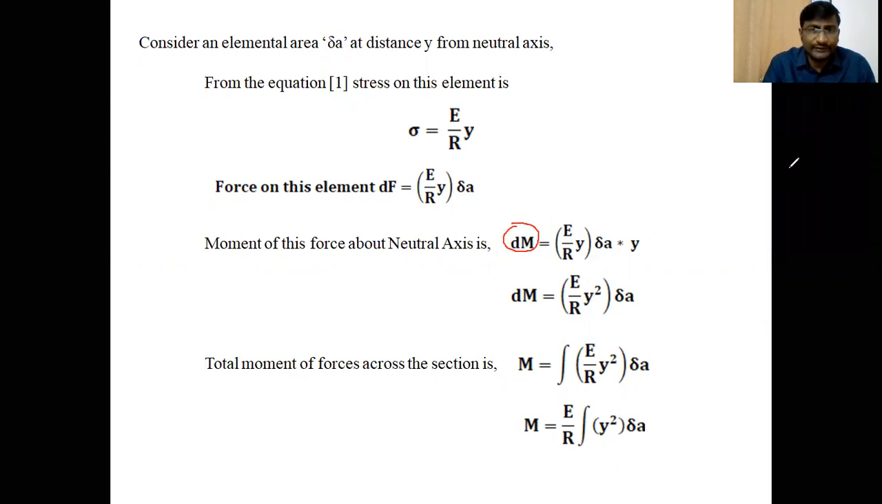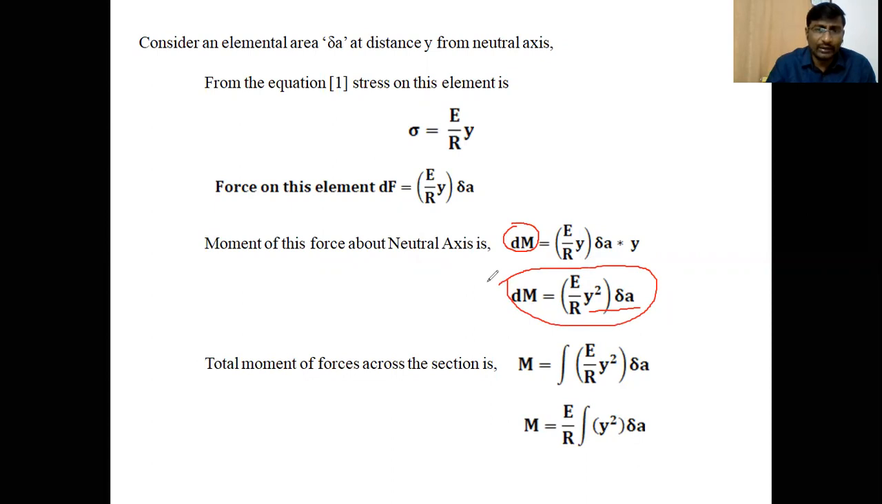So dM is equal to force into perpendicular distance, as we know that moment is force into distance. The force is dF, E by R into y into delta A, as said earlier, and the distance of that layer from the neutral axis is y. So force into distance y gives the moment of this force about the neutral axis. So dM is equal to E by R into y square into delta A, since y appears twice. This is the moment of the force developed on one layer about the neutral axis.